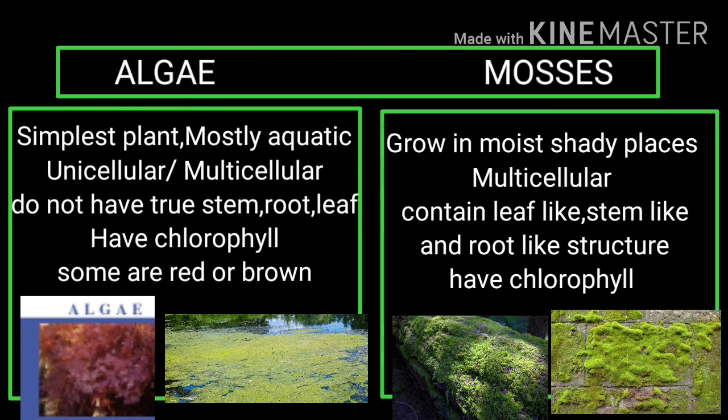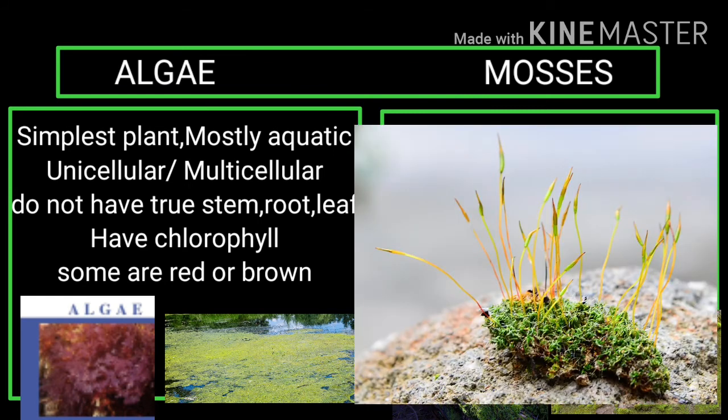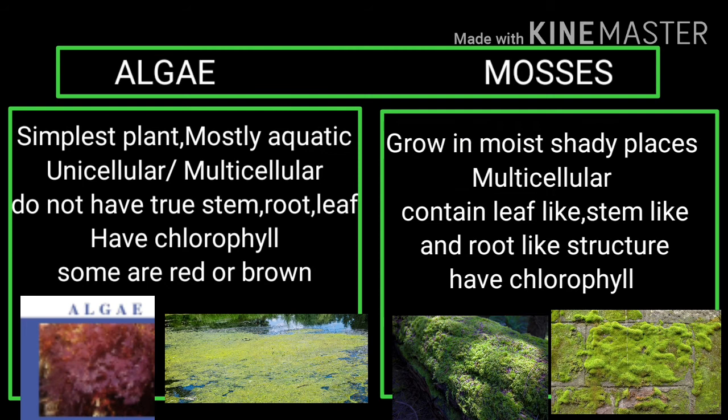Algae do not have a true stem, roots and leaves. Mosses also do not have a true stem, leaves and roots, but they contain leaf-like, stem-like and root-like structures. Mosses and algae both contain chlorophyll, so they are green in color, but some algae are red or brown in color, whereas mosses are always found in green color.